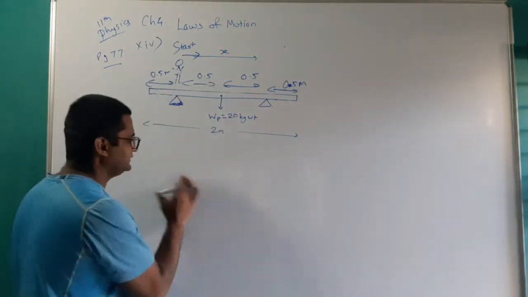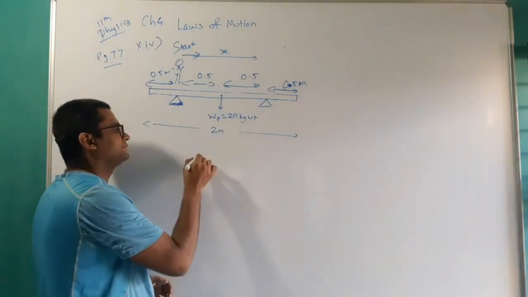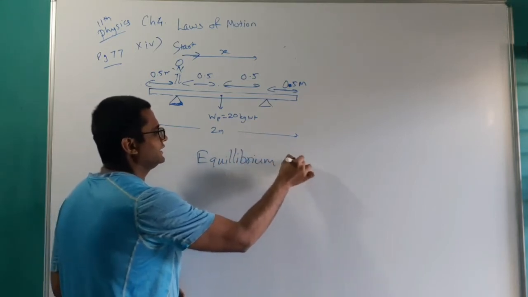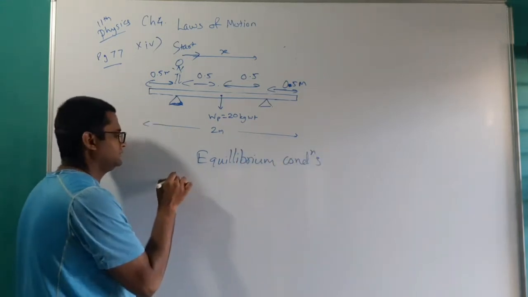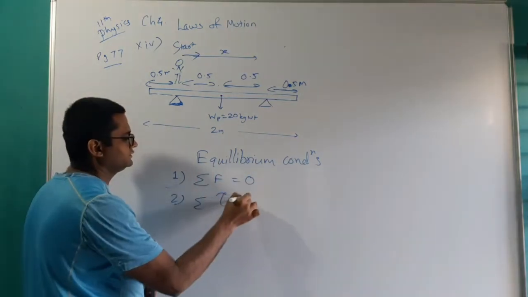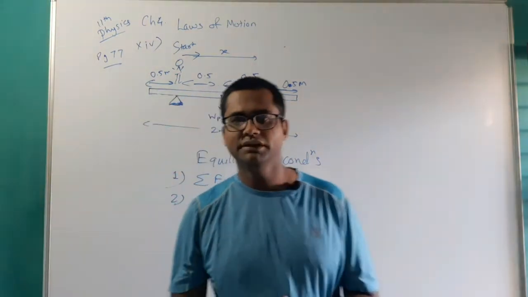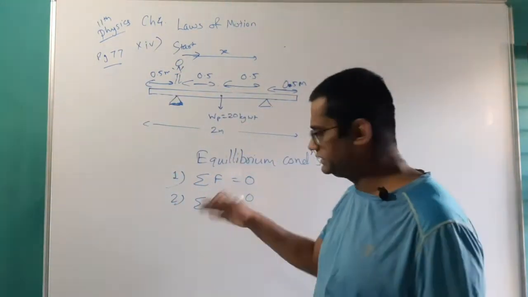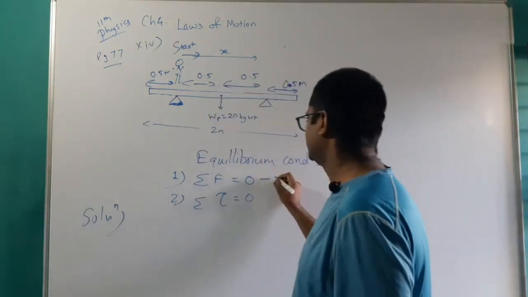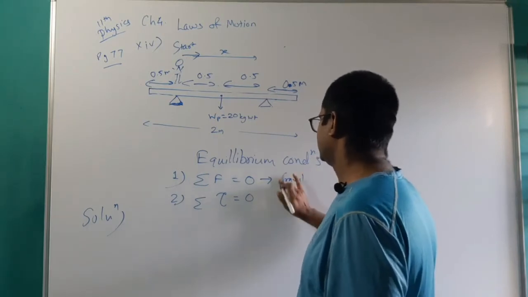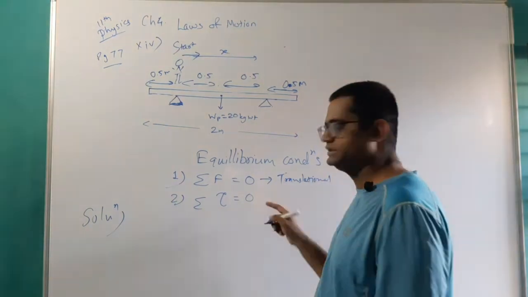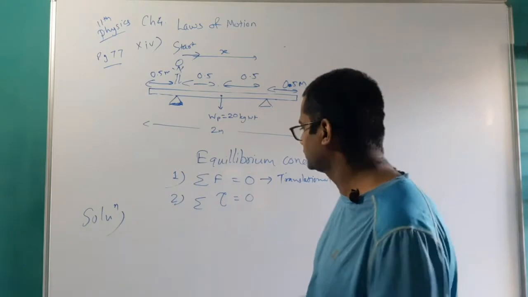How will we do this kind of question? We have to use the equilibrium conditions. What are the equilibrium conditions? Number 1, net force is 0. Number 2, net torque is 0. So we will write the first condition first. Solution: this is the translational equilibrium condition, and this is the rotational equilibrium condition. First we will do the translational equilibrium condition.